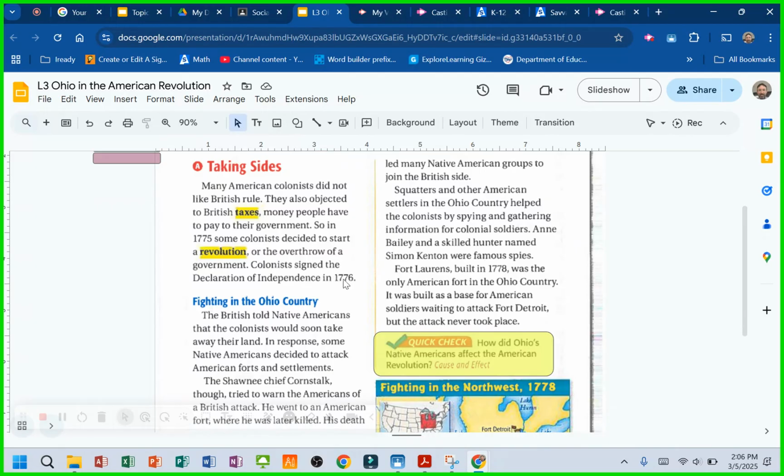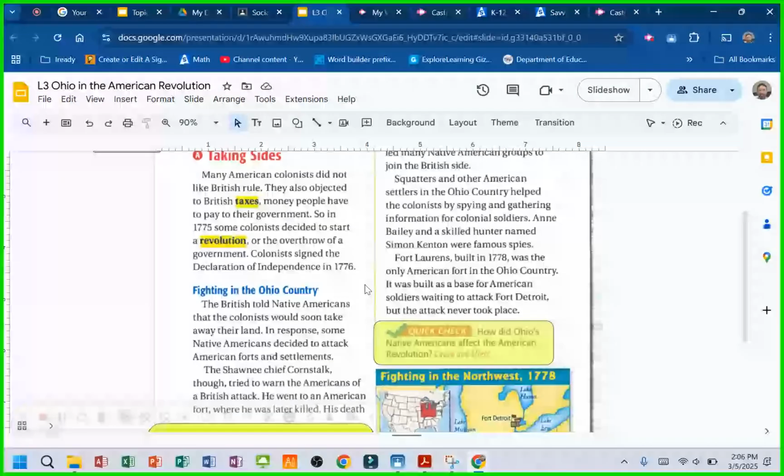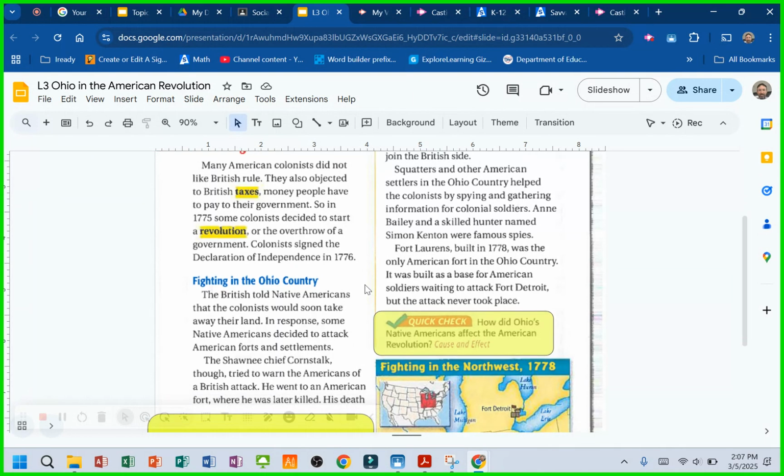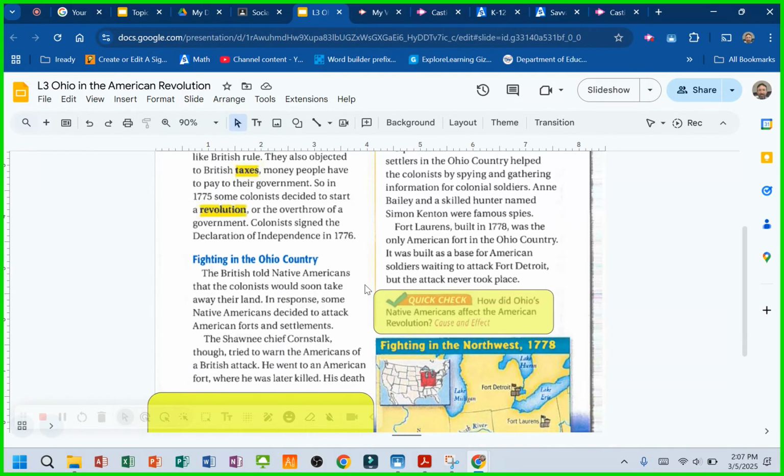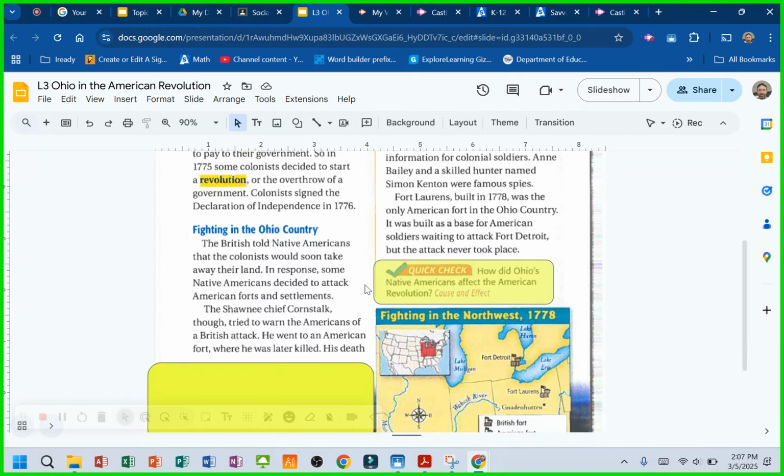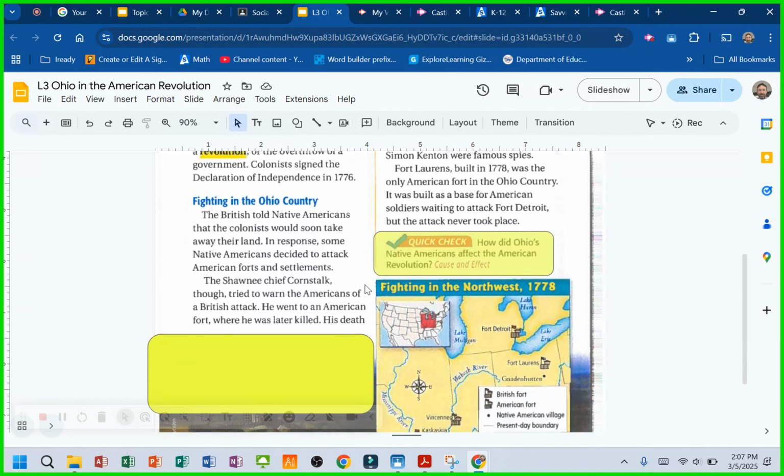Taking sides. Many American colonists did not like British rule. They also objected to British taxes, money people have to pay to their government. So in 1775, some colonists decided to start a revolution, or the overthrow of a government. Colonists signed the Declaration of Independence in 1776. Fighting in the Ohio country.